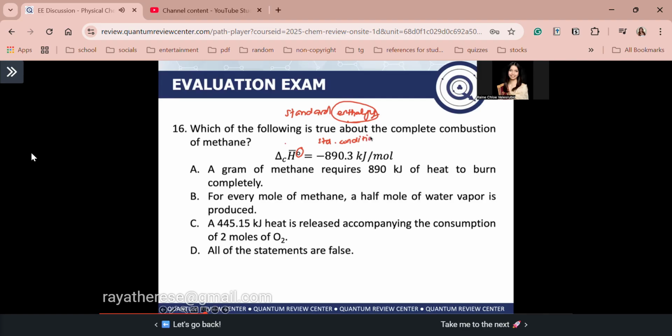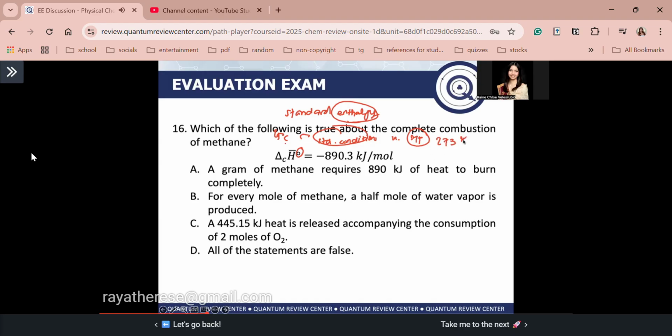Anong meaning ng standard conditions? Guys, iba ang standard conditions sa STP. Okay? Pag sinabi natin standard conditions, guys, ito yung measurement ng enthalpy of combustion nyo, or for example, delta S or other properties in standard conditions, meaning at 25 degrees Celsius. Pag sinabi natin STP, guys, iba yan. So for example, di ba sa gases, hinahanap natin, for example, volume ng gas at STP, pressure ng gas at STP. Gets ba? Pag sinabi natin STP, iba yan.